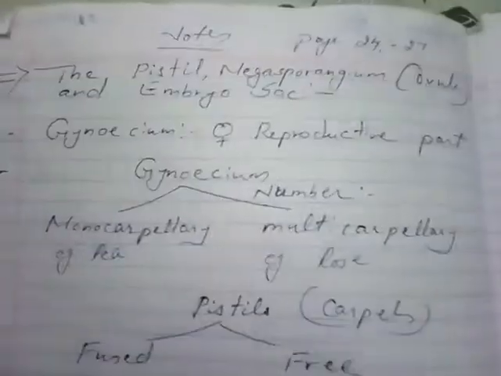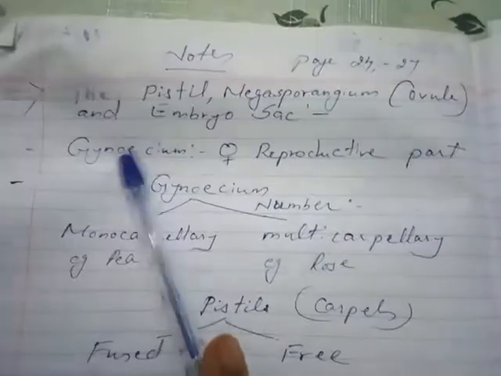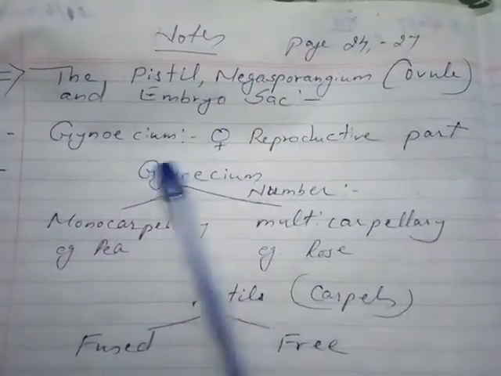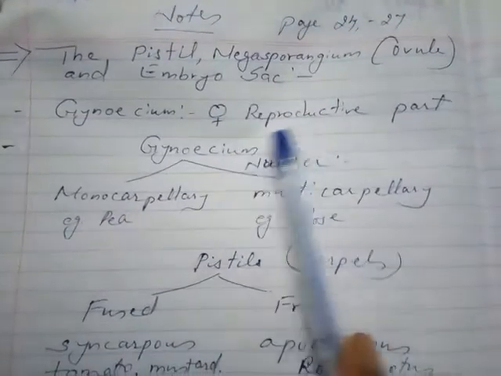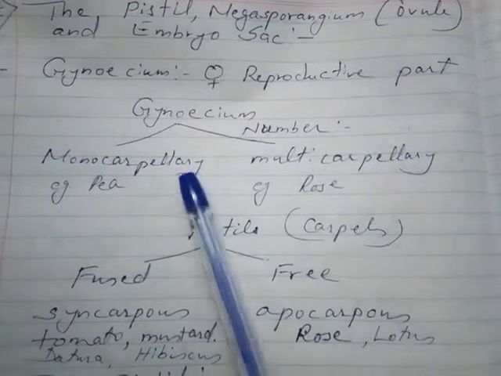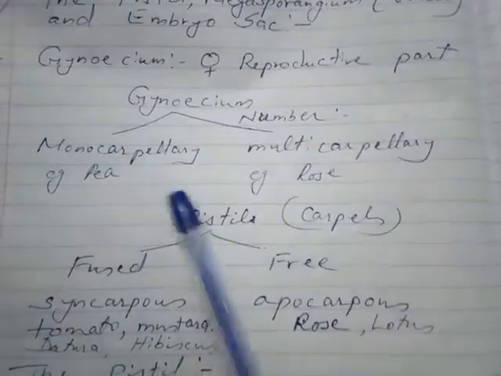Now let us see about the female reproductive part of the flower, that is the pistil, megasporangium also called ovule, and embryo sac. So gynoecium is the female reproductive part. Its number differs. Either it can be monocarpellary or multicarpellary.